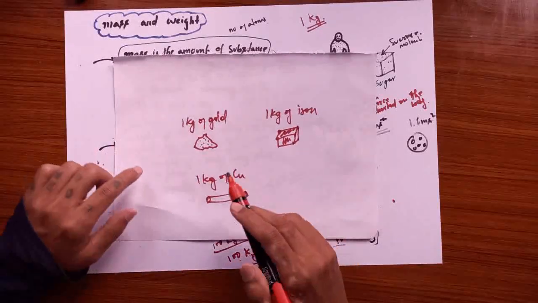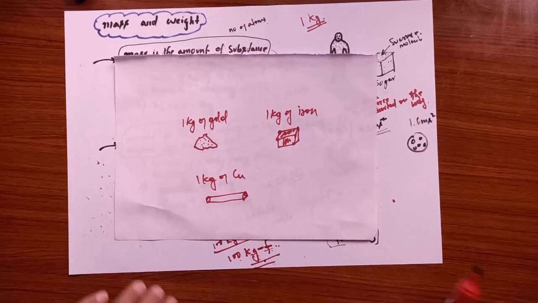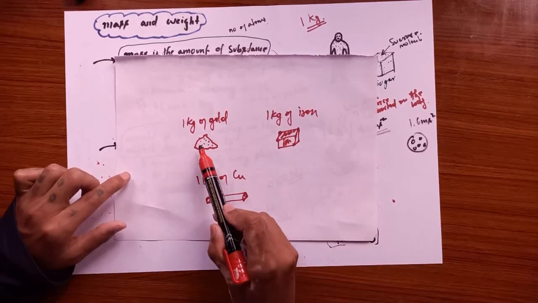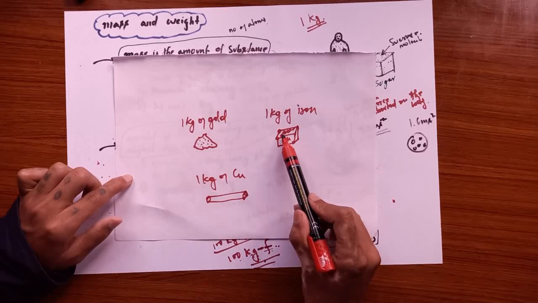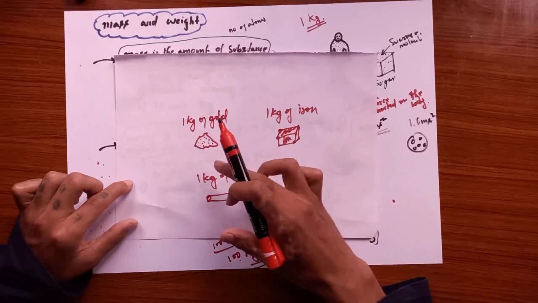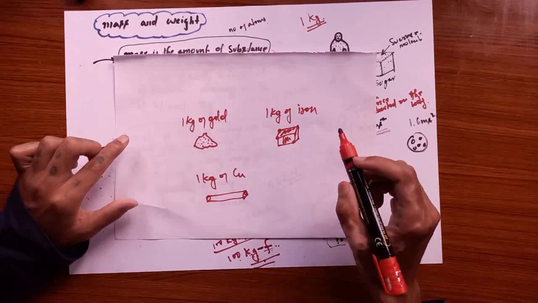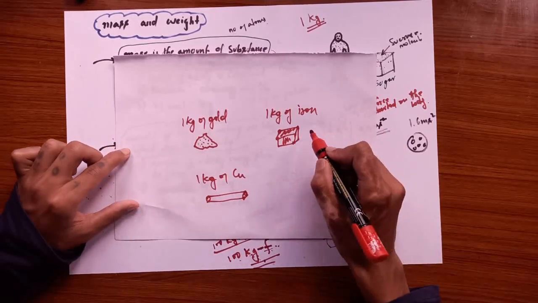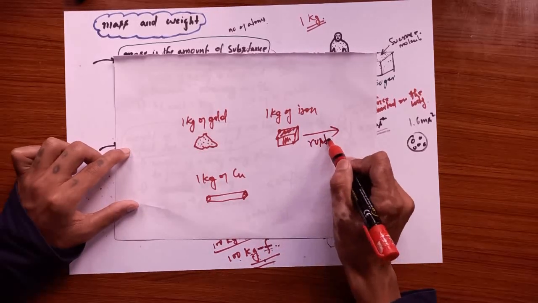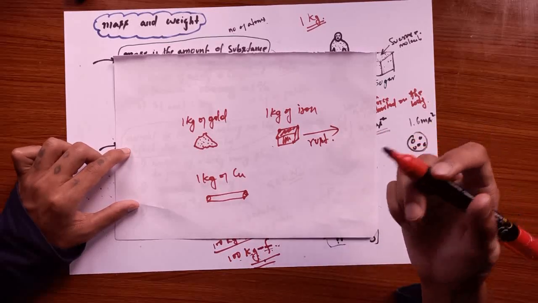Alright, so let's say we have 1 kg of gold, 1 kg of iron, or 1 kg of copper. So as you can see, all of them have exactly the same mass, that is 1 kg, but they have a different number of atoms. So the number of atoms present in this gold is going to be different from the number of atoms present in iron. And not just that, the types of substance they have is different. So take for example, if we keep the iron for a very long period of time, it can get rust, and it's going to lose its number of atoms here.